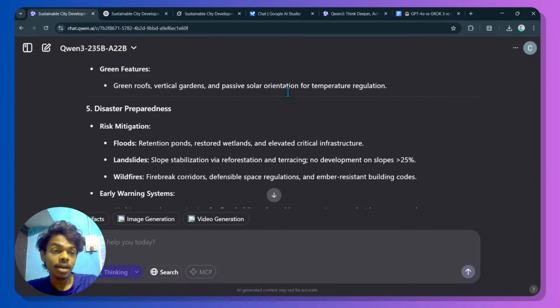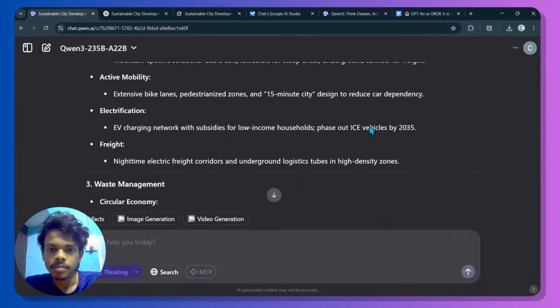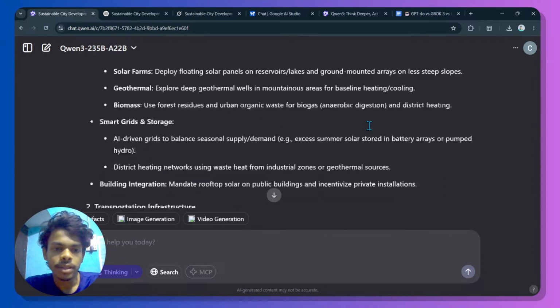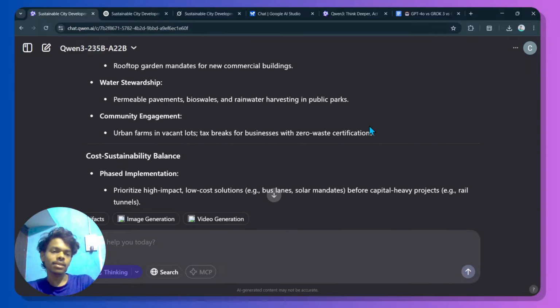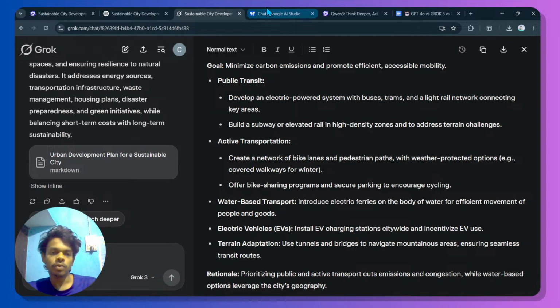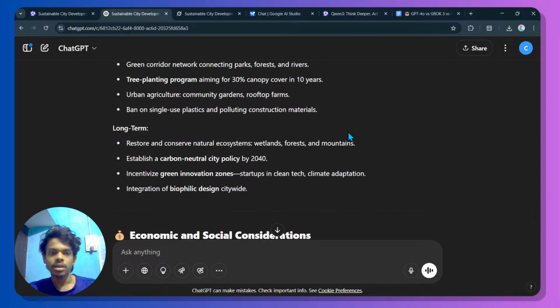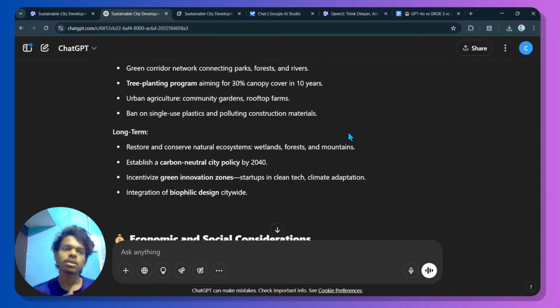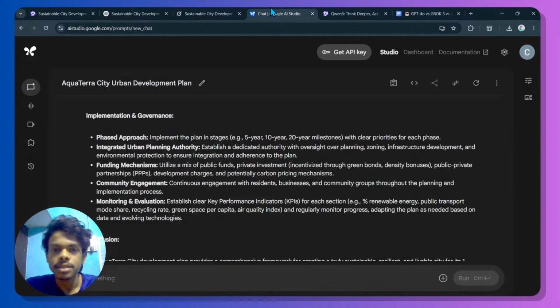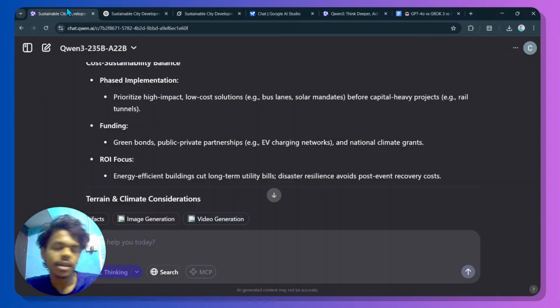I think I rate the complete response from Qwen-3, and I didn't like it that much as I liked Gemini 2.5 Pro and Grok's response, and ChatGPT was also doing good, no doubt. So the first one, I think, is Gemini 2.5 Pro, then Grok, then again ChatGPT, and then Qwen-3.